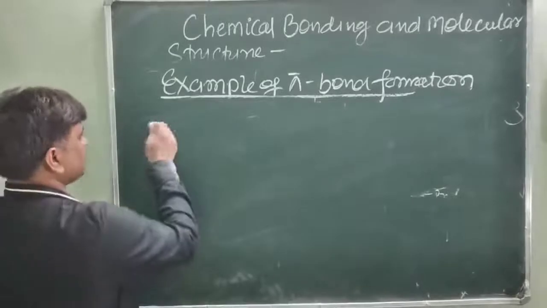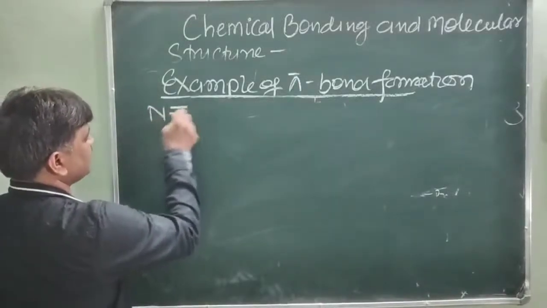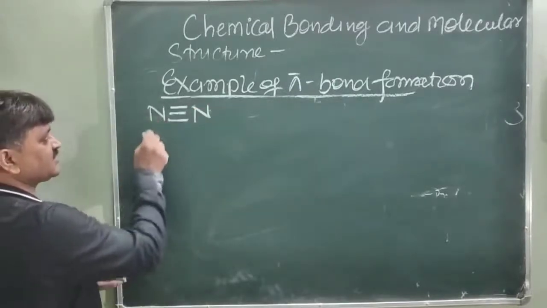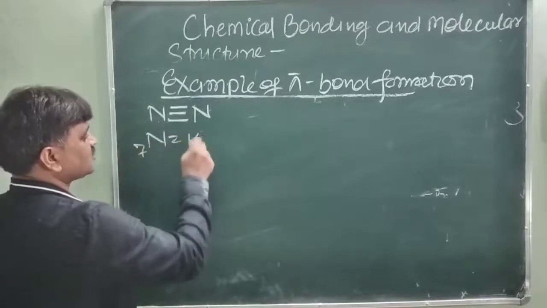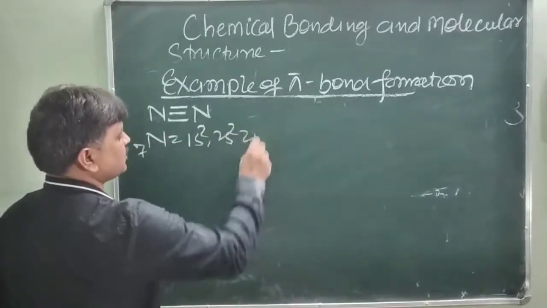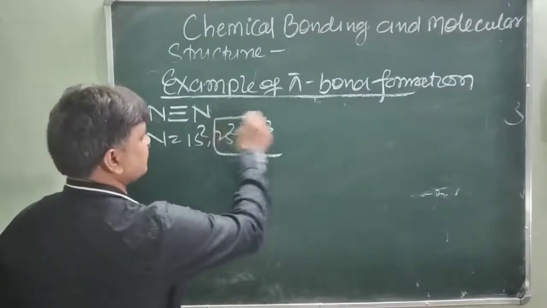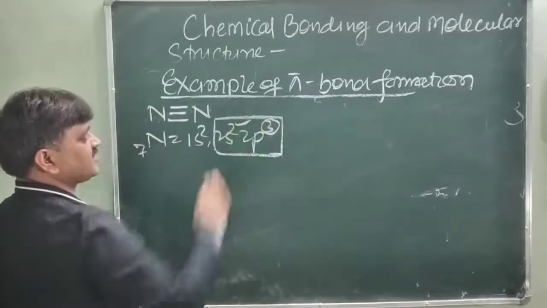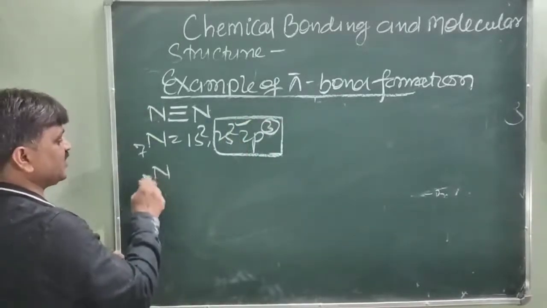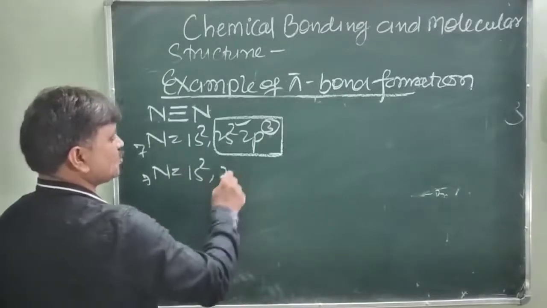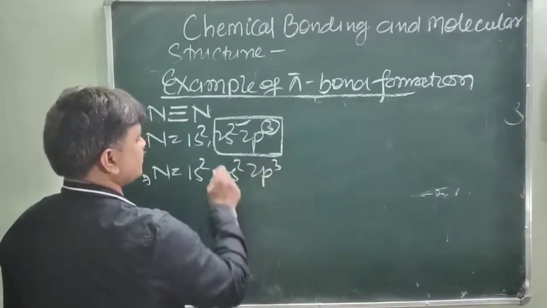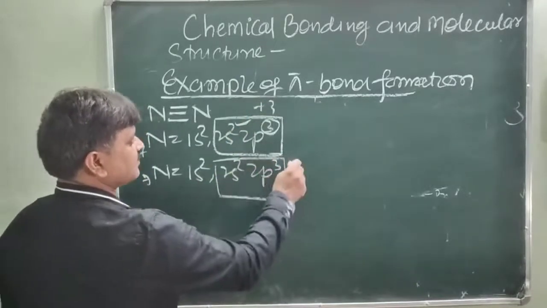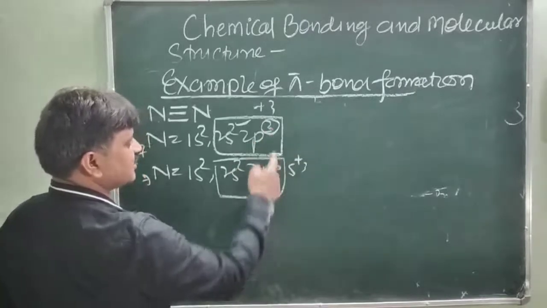In case of nitrogen, you know that nitrogen is bonded to another nitrogen by a triple bond. So we will write the electronic configuration of one nitrogen. This is 7, 1s2, 2s2 and 2p3. So in the outermost shell of nitrogen there are 5 electrons, with 3 electrons in the p shell and 2 electrons in the s shell. Another nitrogen has also the same electronic configuration, 1s2, 2s2 and 2p3. So to reach 8, each requires 3 electrons. Here also, to reach 8, 3 electrons are required. So 3 electrons are already present in the p shell.